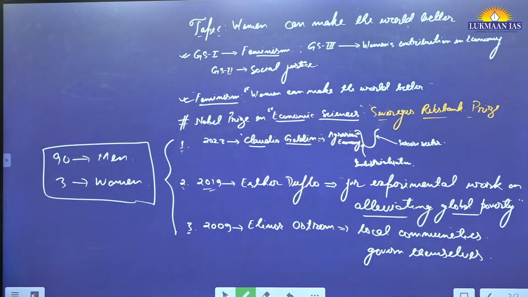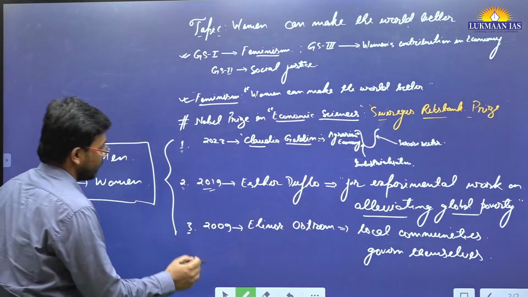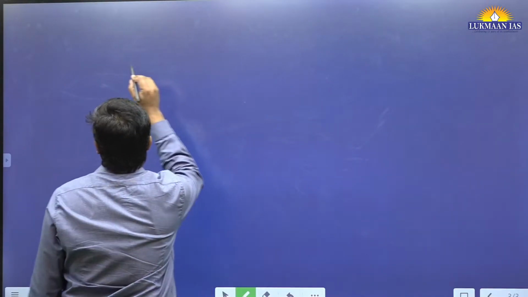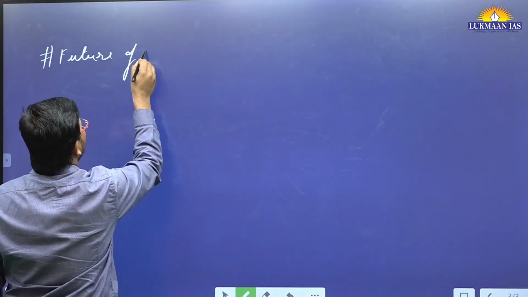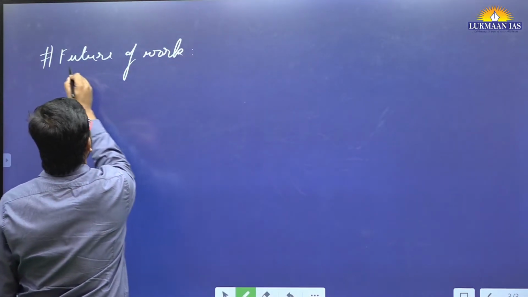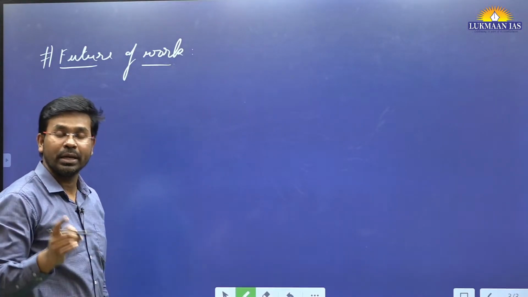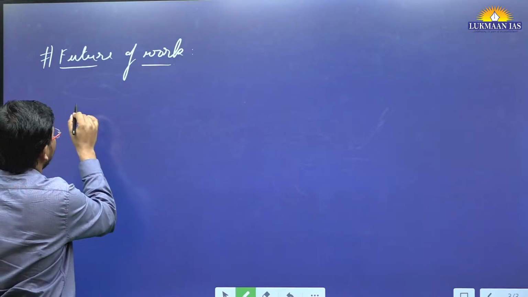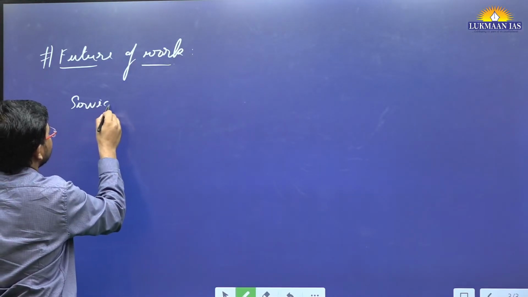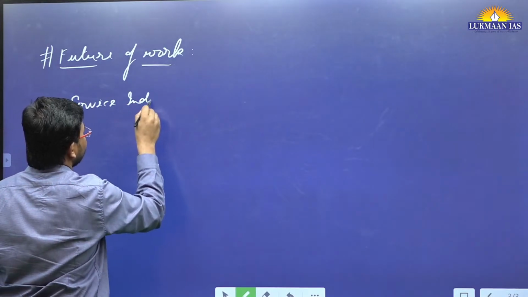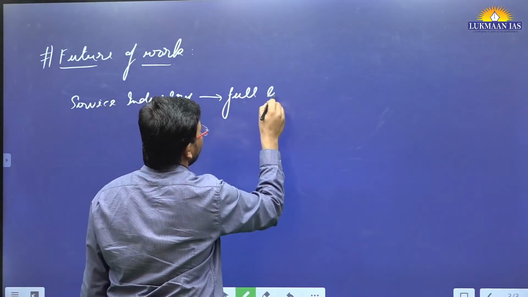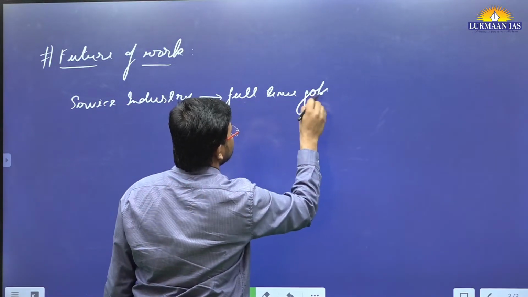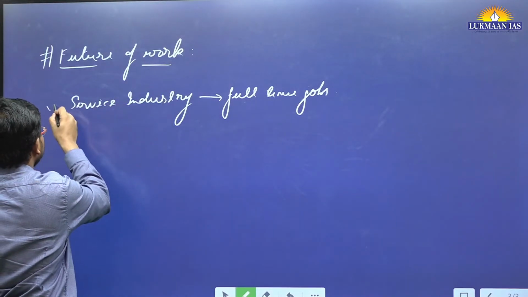Apart from this, the author has talked about the future of work. We are going to discuss it in this article itself. Future of work means, like, all of us are doing work. Earlier also we were doing work. Earlier, when the service industry came, it was easy for people to get full-time or permanent jobs in corporates and in other service sectors.